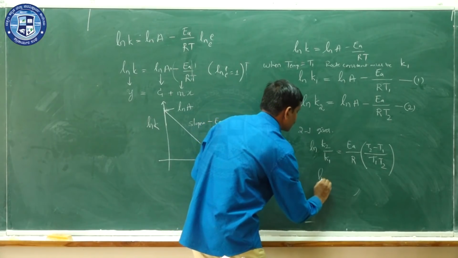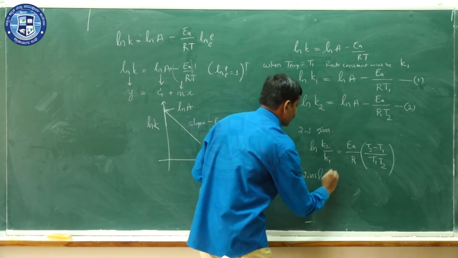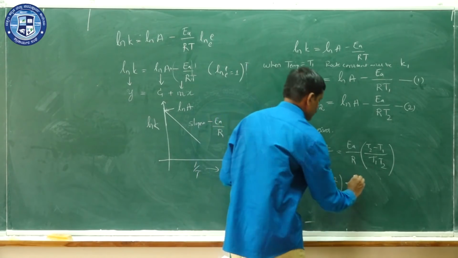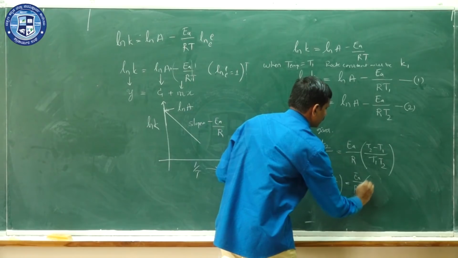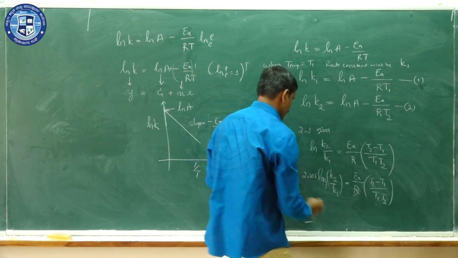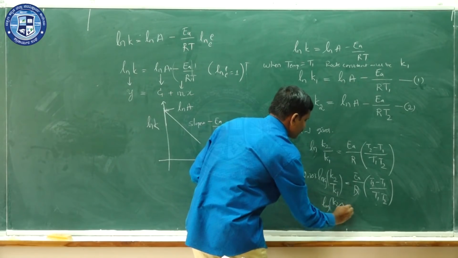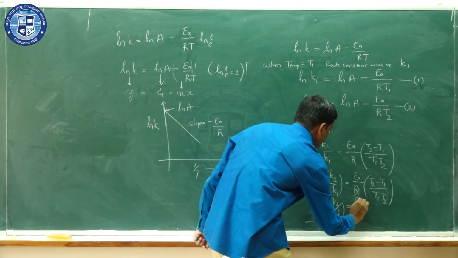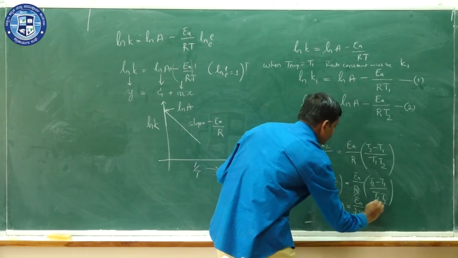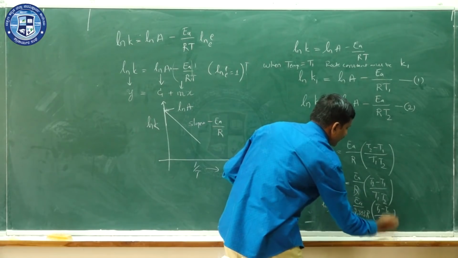So we can write 2.303 log K2 by K1 equal to EA by R into (T2 minus T1) divided by T1 T2, or we can write this as log K2 by K1 is equal to EA divided by 2.303 R into (T2 minus T1) divided by T1 T2.